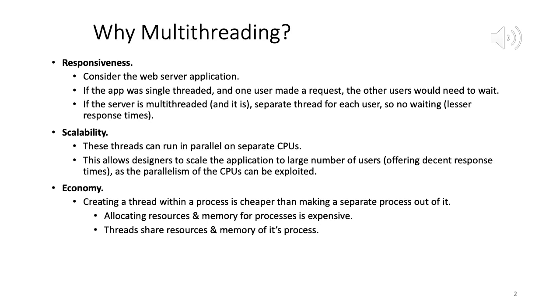Each of those sets of instructions becomes one thread. All the threads share the same process address space.